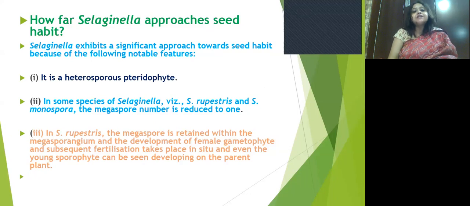In some species of Selaginella like Selaginella rupestris or Selaginella monospora, the megaspore number is reduced to 1. And in Selaginella rupestris, the megaspore is retained within the megasporangium, and the development of the female gametophyte and subsequent fertilization take place in situ, and even the young sporophyte can be seen developing on the parent plant.